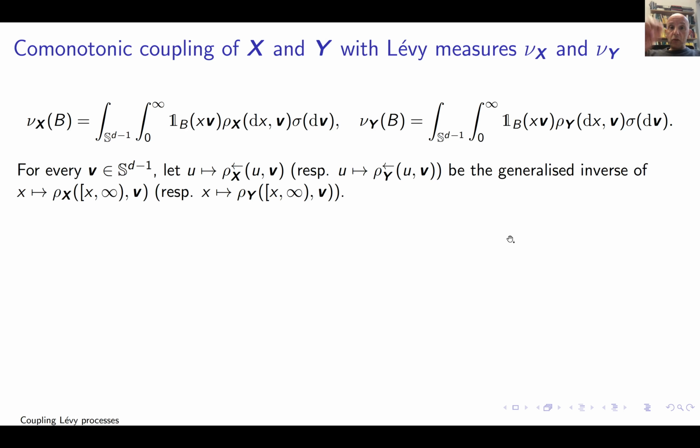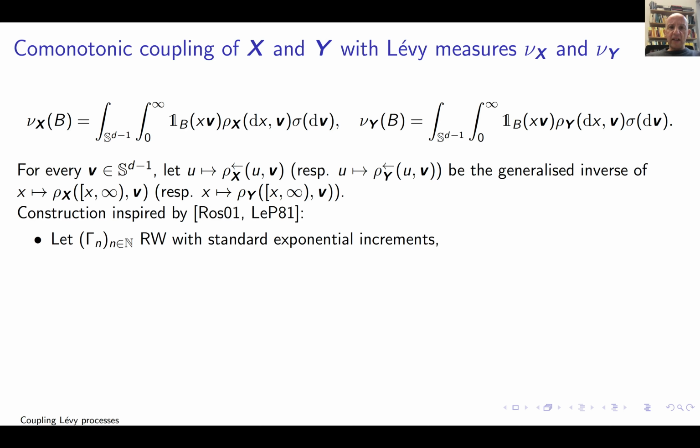And now what am I going to do with masses on the rays? Well, I'm going to use the best possible coupling that I can, which is the comonotonic coupling for the masses. And the comonotonic coupling, you see, is given by this inverse CDF, right? So this is the inverse of the distribution function on the ray.